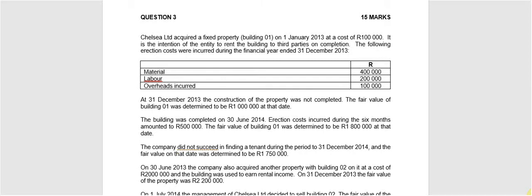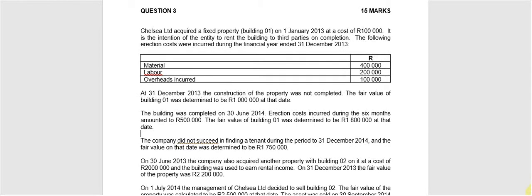It says at 31st December 2013, the construction of the property was not completed as yet. The fair value of the building was determined to be 1 million Rand at the date. The building was completed on 30 June 2014. The erection costs incurred during the 6 months amounted to 500,000, and the fair value of the building was determined to be 1.8 million at that date. The company did not succeed in finding a tenant during the period ended 31st December 2014, and the fair value at that date was 1,750,000.